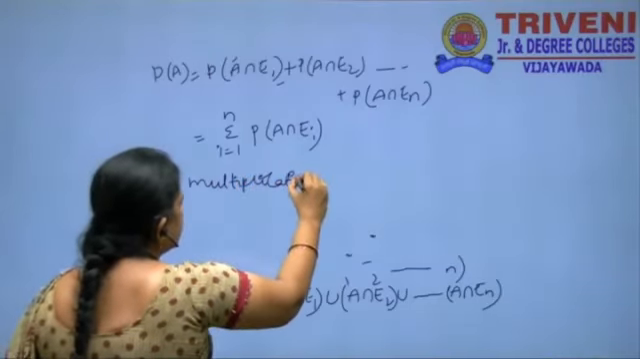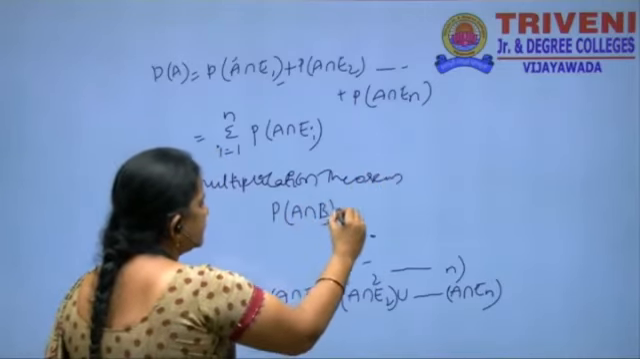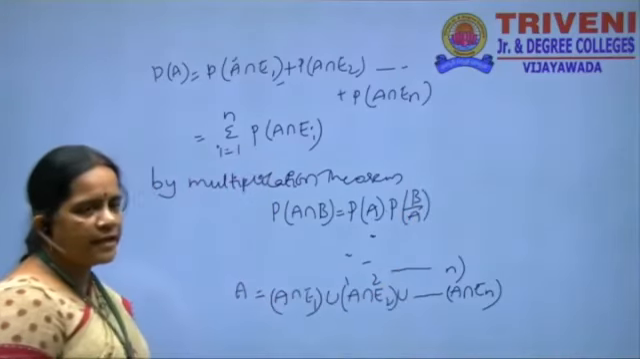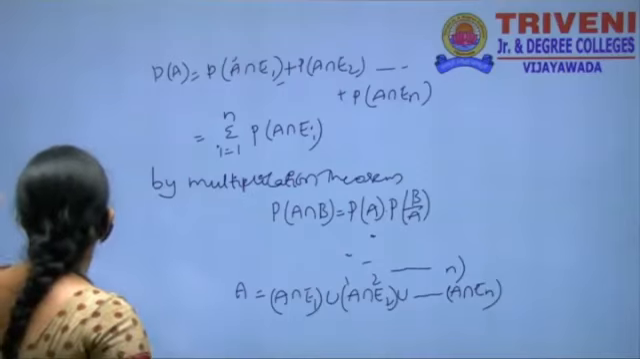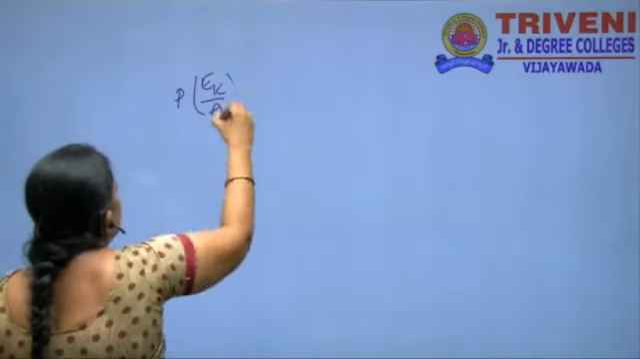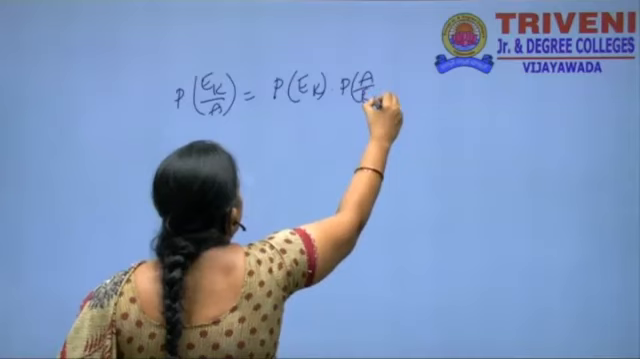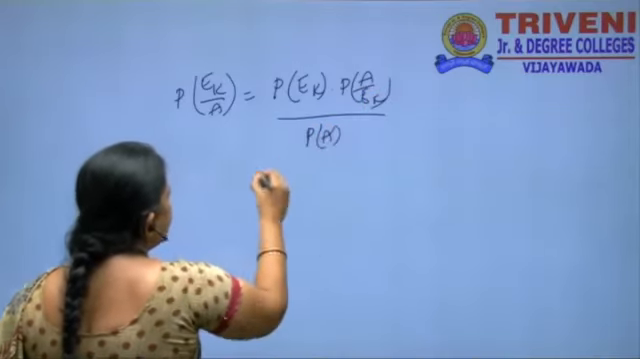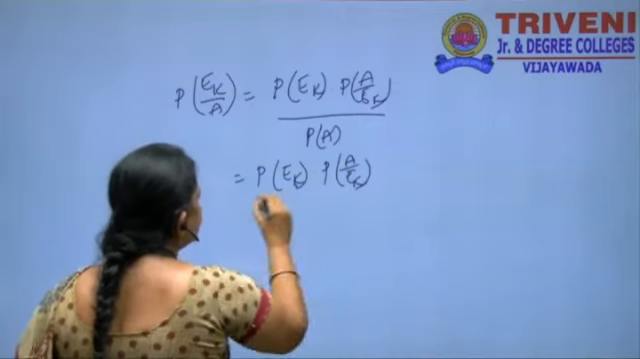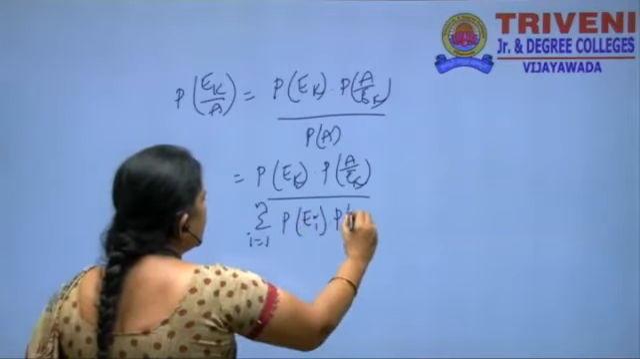Multiplication theorem is what? The statement of the multiplication theorem is P of A intersection B is equal to P of A into P of B by A. Applying the statement of the multiplication theorem in this theorem, we get P of Ek by A is equal to P of Ek into P of A by Ek by P of A. Here P of A is nothing but sigma i is equal to 1 to n P of Ei into P of A by Ei.